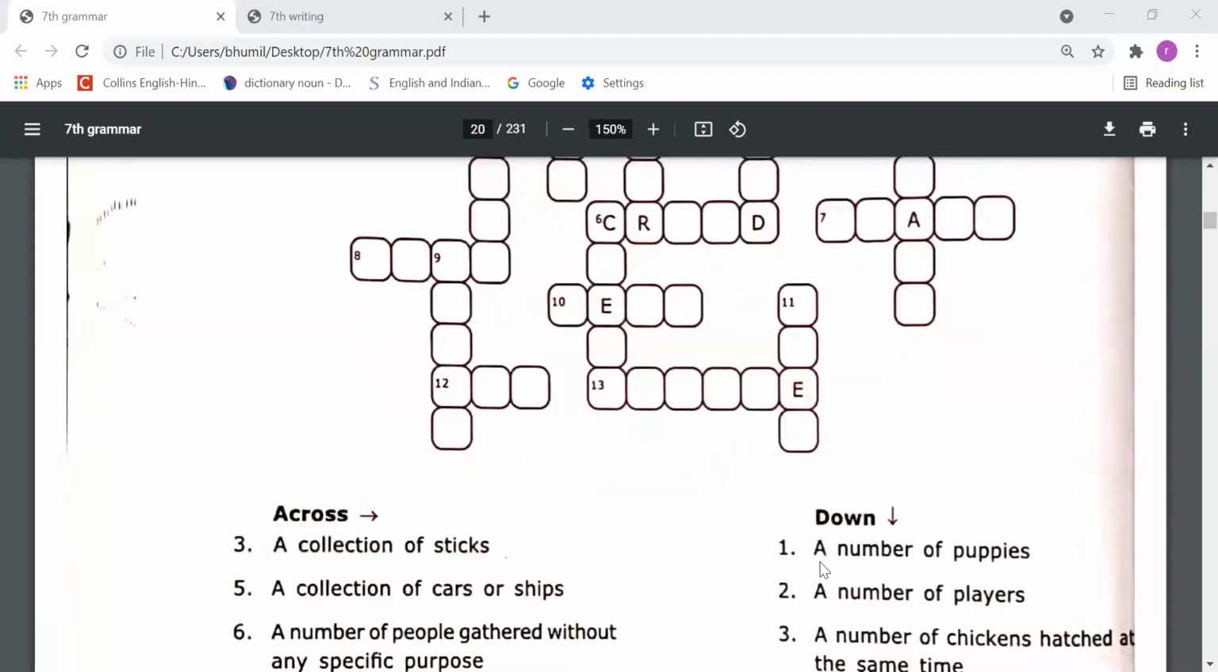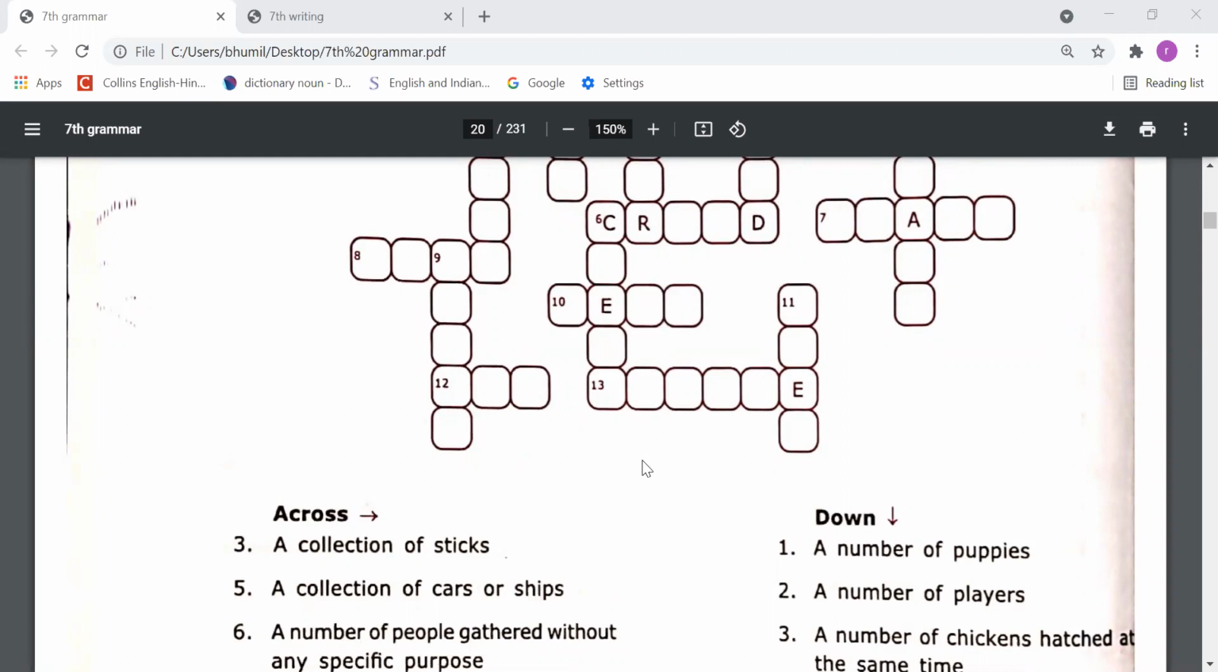Next, a number of puppies. A number of puppies means up to down you have to fill. In this, you will fill that a number of puppies is called a litter. So word number 1, litter. In this way, you have to do this exercise. While doing this exercise, you will use your pencil, not pen, right? So now this chapter is completed.